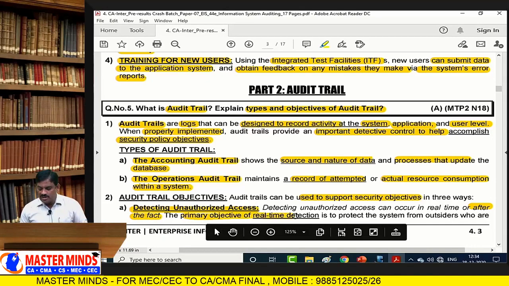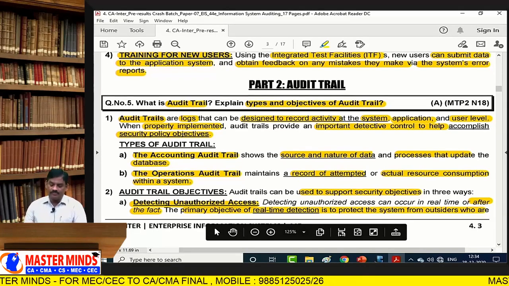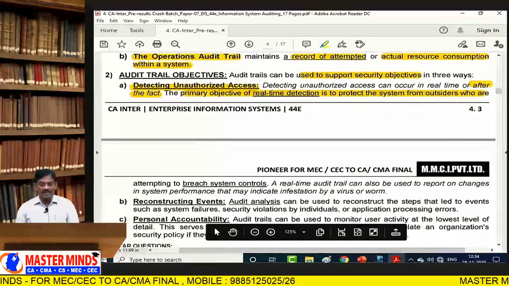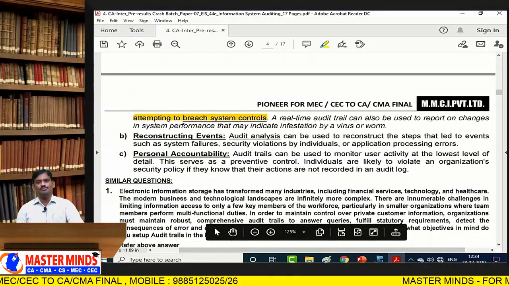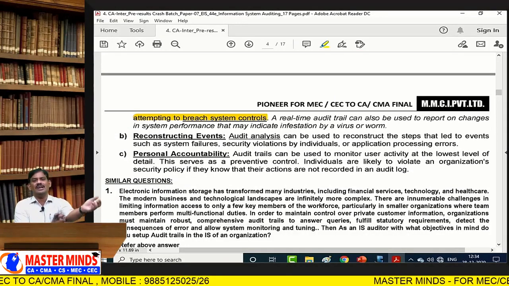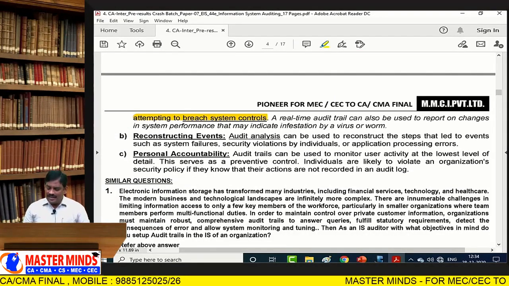The primary objective of real-time detection is to protect the system from outsiders or unauthorized people who are attempting to breach the system control. What is breaching? Breaching is nothing but violation. Their intention is always to try to breach.